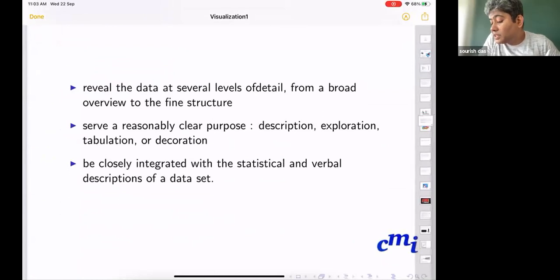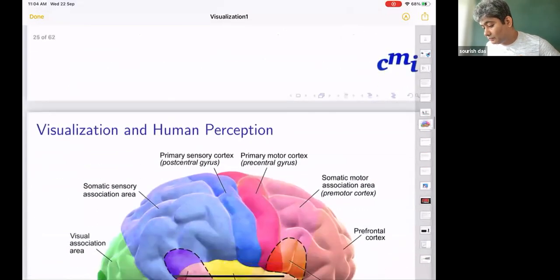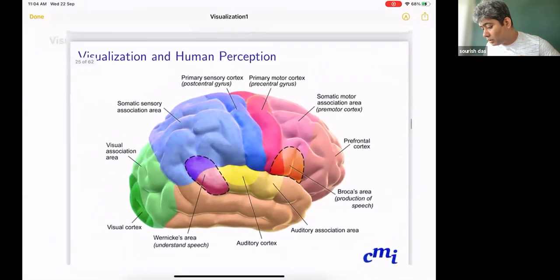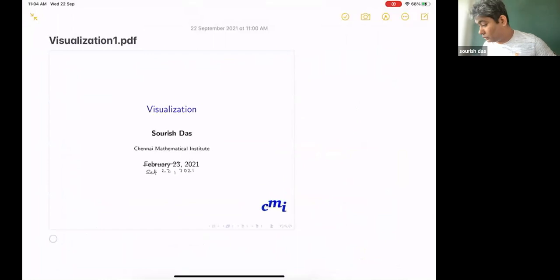It helps us reveal the data at several levels of detail, from a broad overview to fine structure. It should serve a reasonably clear purpose: description, exploration, tabulation, or decoration. So these are the different purposes that we can serve using a visualization technique. It should be closely integrated with the statistical and verbal description of the data set. Now in this graph, oh, sorry about that.